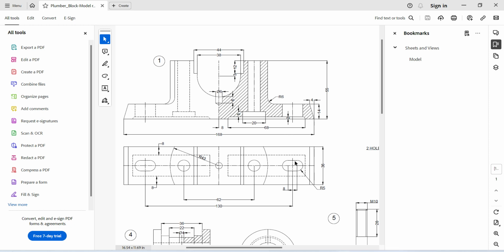Now I will do these 2 cutouts, slat cutouts. That dimension is, pitch is 130 and slat length is 80 mm, R5.